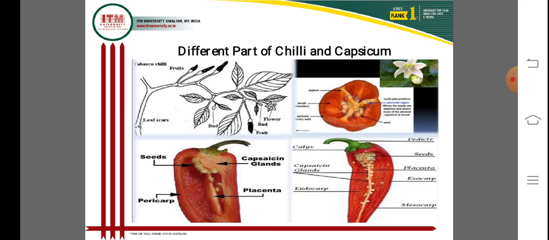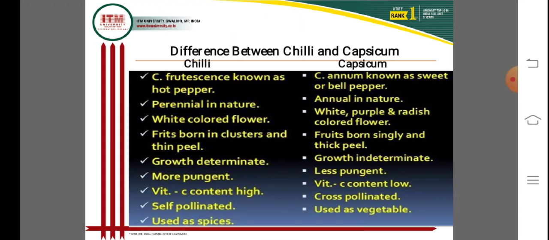Capsicum glands are important for fiber materials. The flower is often cross-pollinated, and chili is self-pollinated but also often cross-pollinated.